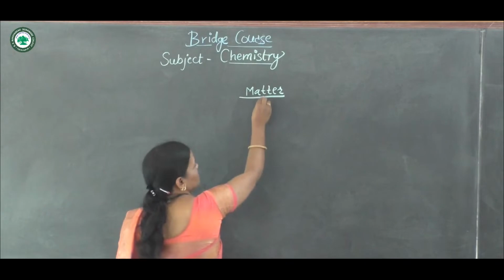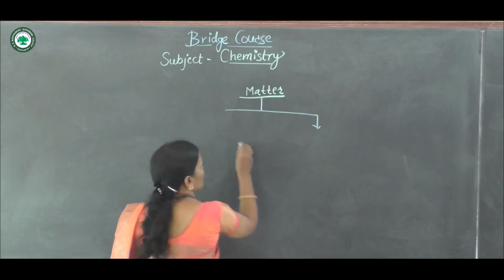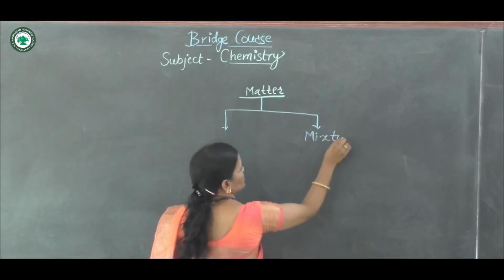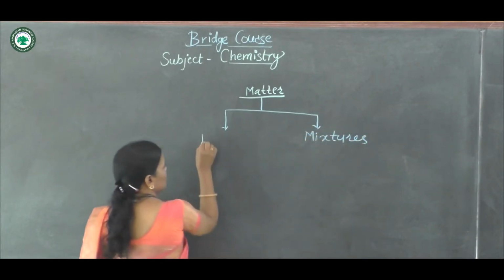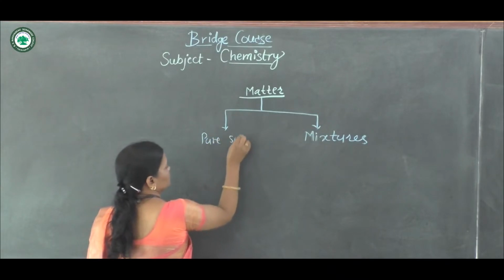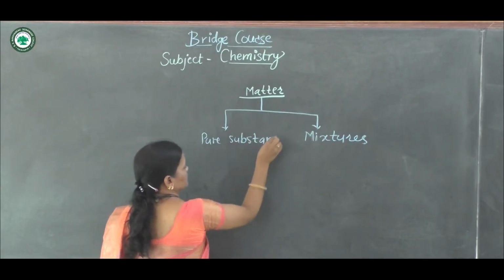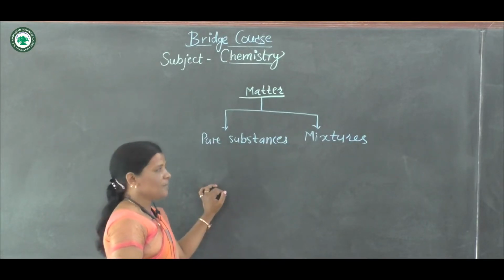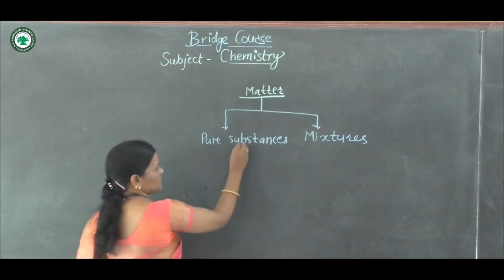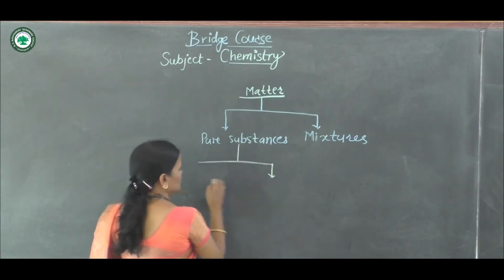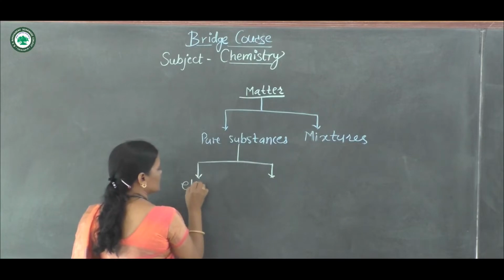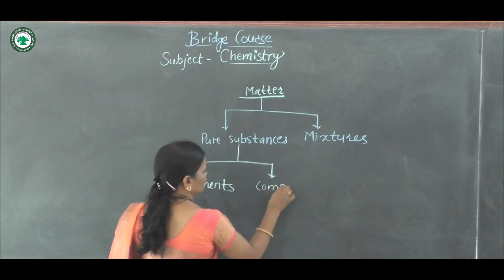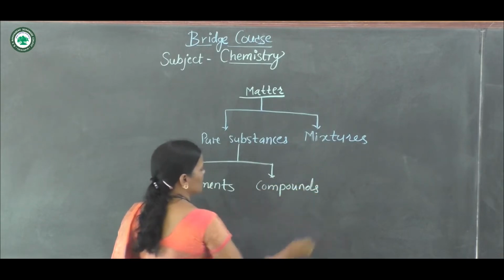Now here matter is classified as follows: mixtures and pure substances. Matter is classified into two categories: pure substances and mixture. Pure substances are further classified into two categories: elements and compounds.